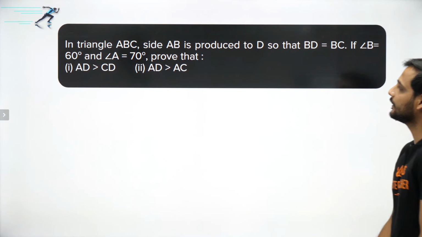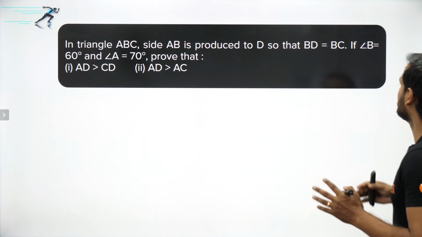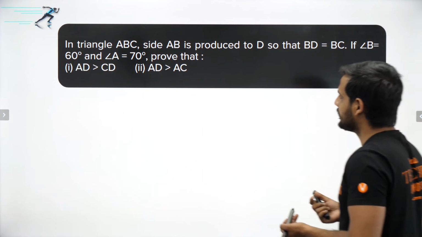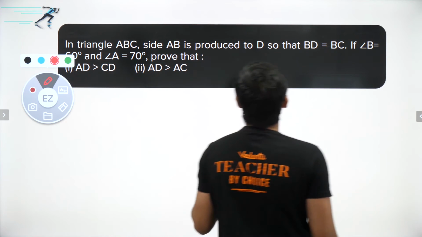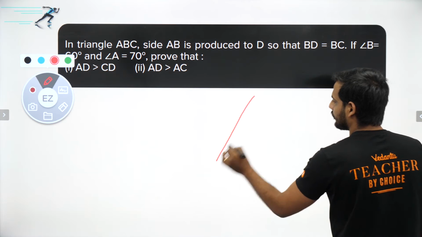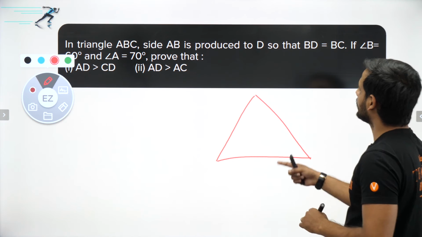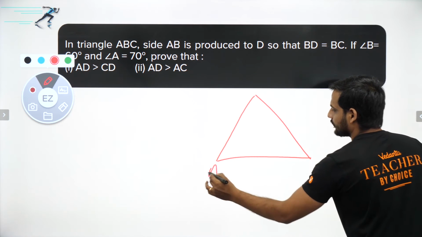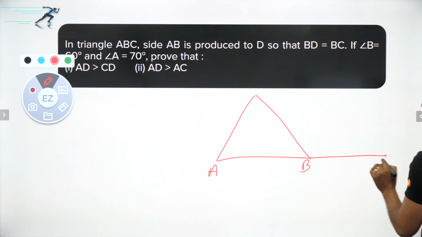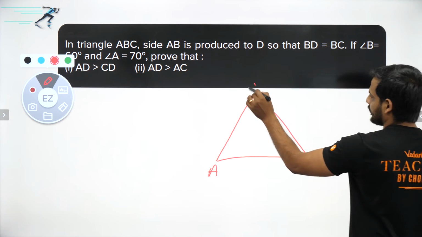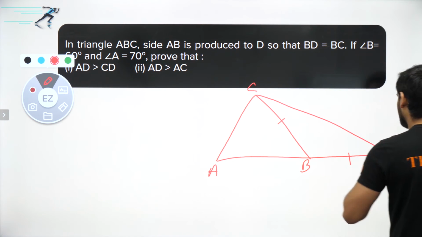The next question is, in a triangle ABC, side AB is produced to D such that BD is equal to BC. If angle B is 60 and angle A is 70, prove that this and this. Okay, chalo, let's do the first thing. Let's make a diagram. So, bachcho, we have triangle ABC, and they have produced AB to a point D such that BD is equal to BC. Okay, these two are equal. Very good, no problem.